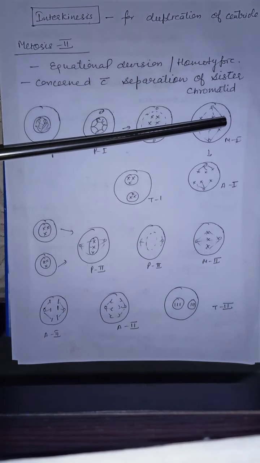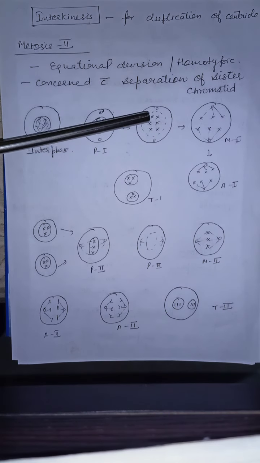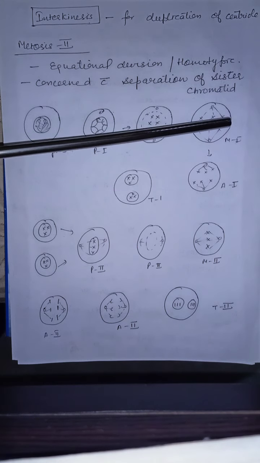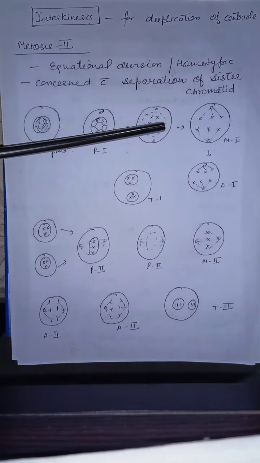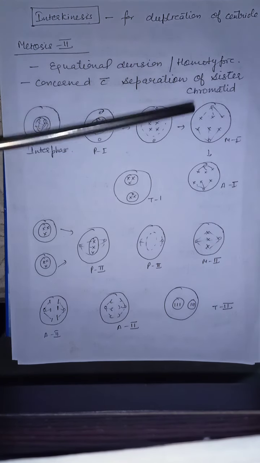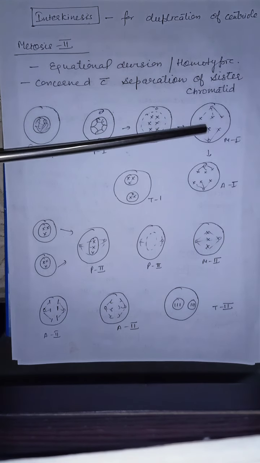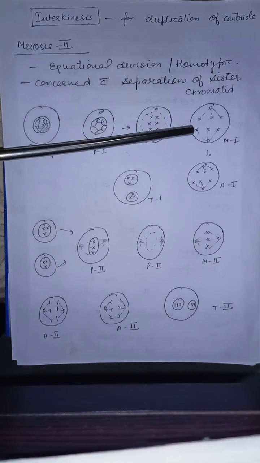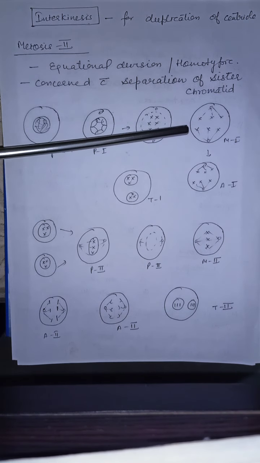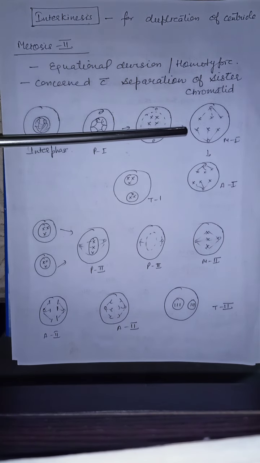If there are 6 chromosomes, as I have taken here, in mitosis all 6 chromosomes would be in a single line. But here it is meiosis 1. Therefore, 3 up, 3 down. A double metaphasic plate is formed in metaphase 1.